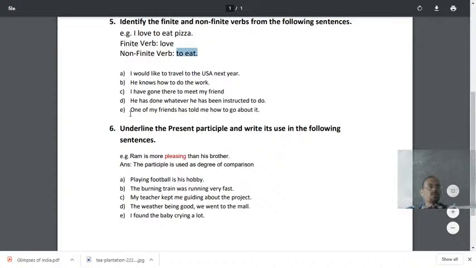So this is the other type. I've given you just 10 questions. See, 5 here, 5 here. So, Ram is more pleasing than his brother. Underline the present participle and write its use in the following sentence. You have to write the participle is used as degrees of comparison. Understood? Likewise, playing football is his hobby. So you have to underline playing, and you have to write the use. What is the use? Here it is used as the subject of the verb is. Okay, so likewise you have to write the use of the present participle.